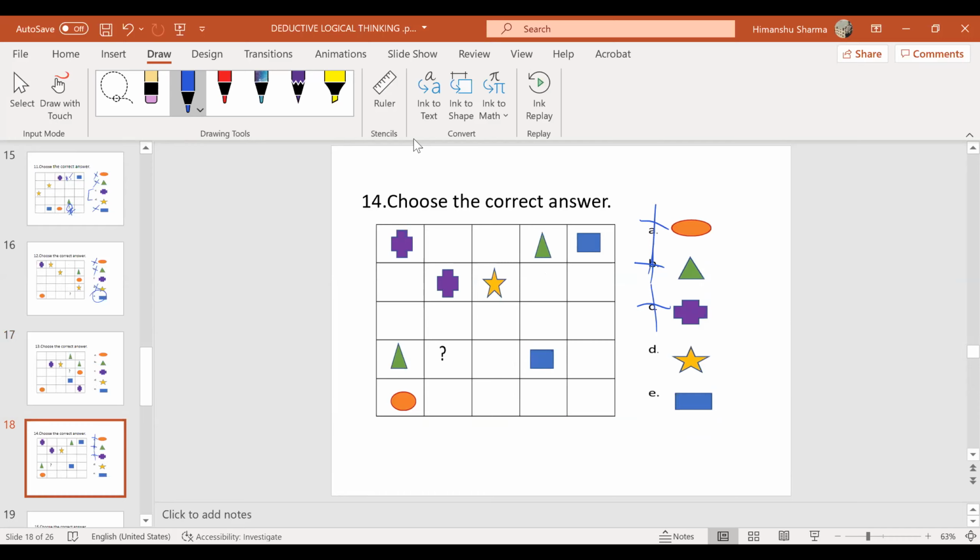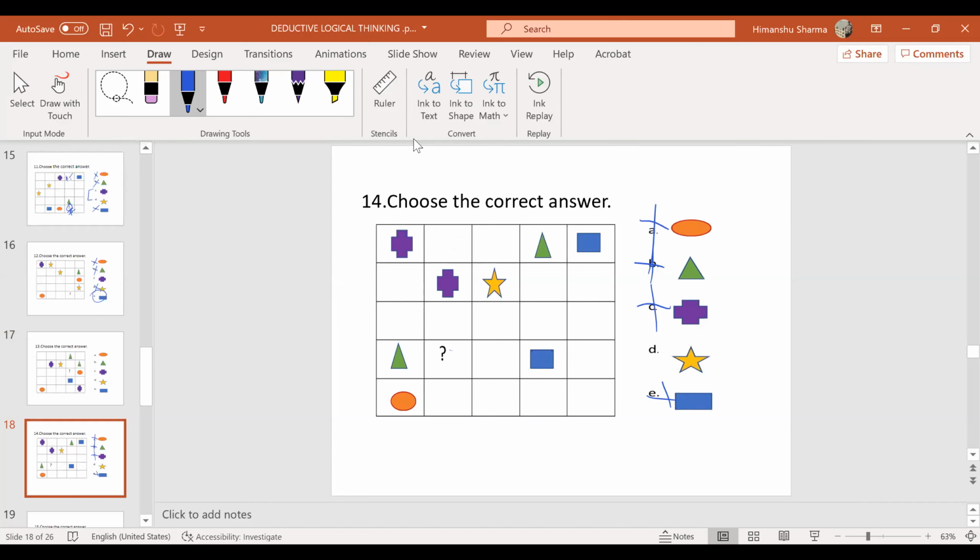Rectangle is here, which means star can come here. And here it has to be, rectangle cannot come here. Even rectangle gone. Oh, almost all are gone. People, I think this one we can do without even touching the pen.